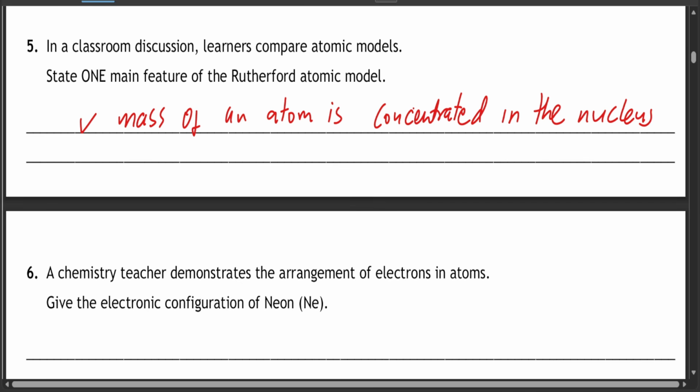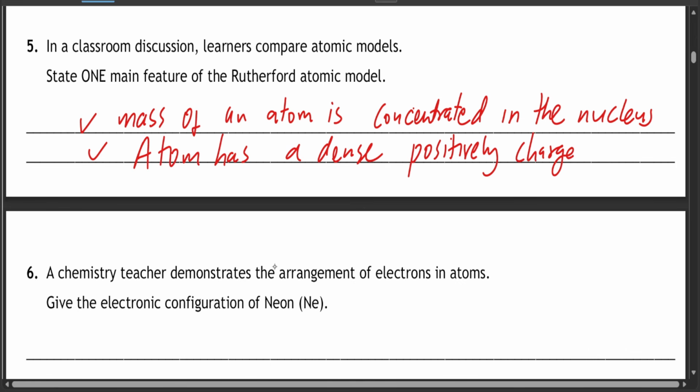The other part is that an atom has a dense, positively charged nucleus, and it is also surrounded by electrons. So that's the other part.